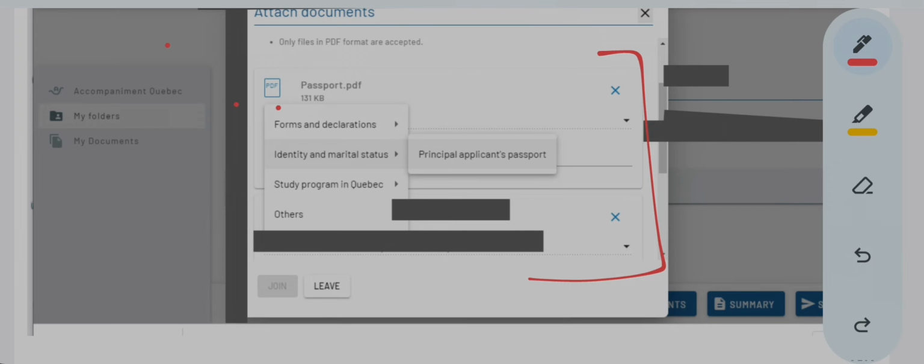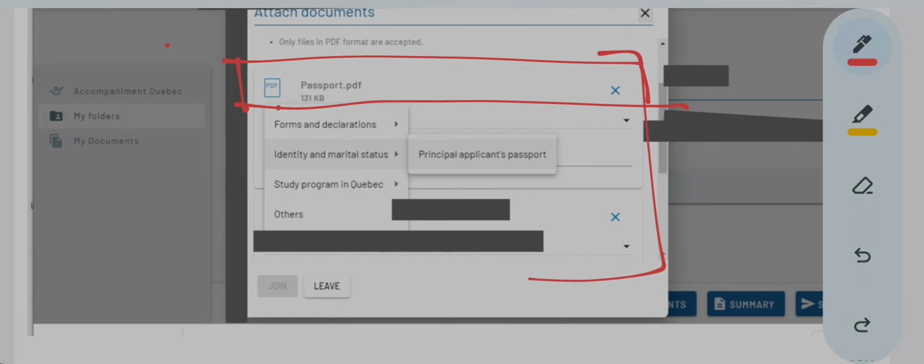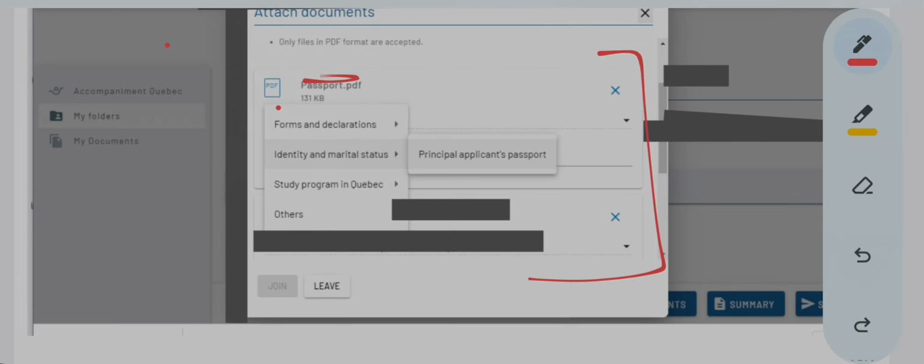Now here you can see that this PDF that you have uploaded is passport.pdf, and you know that because you have named it, but the computer is not going to read passport.pdf. The computer will only know that some document is there. So you have to tell the computer what document you have uploaded. Getting it? How do you tell the computer? They have already given you a system. The computer does not know that this is the passport. Therefore you will go over here and select this drop down menu.